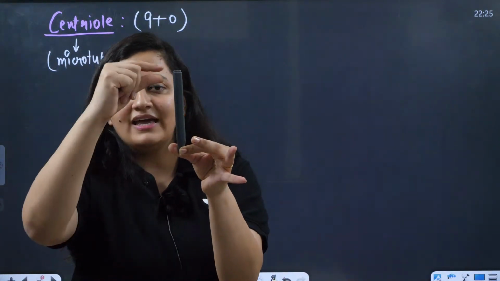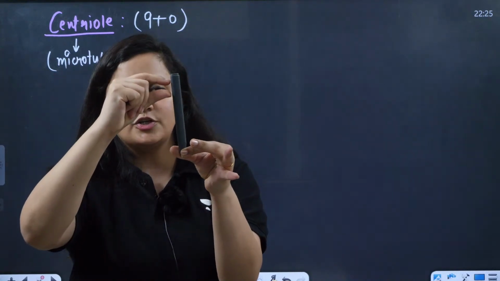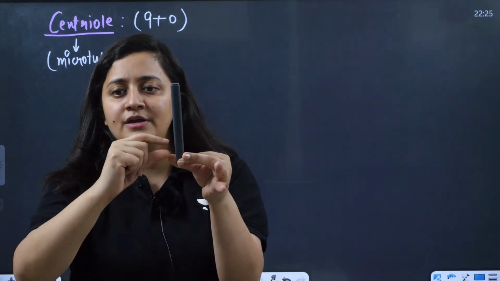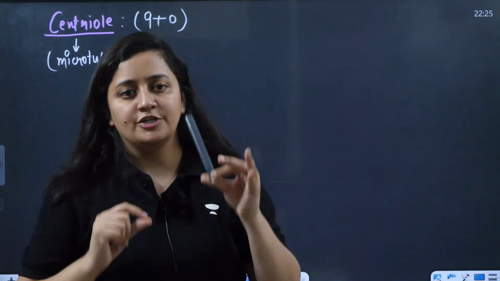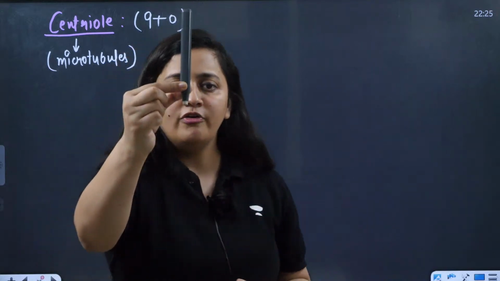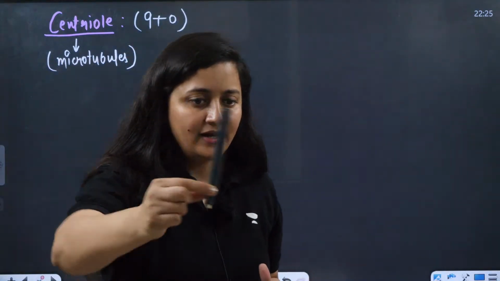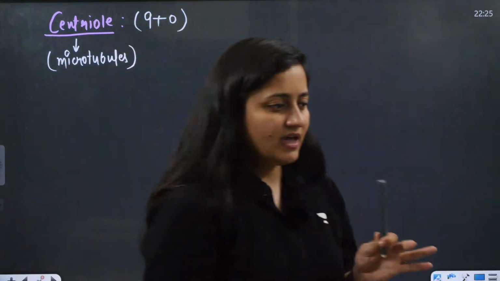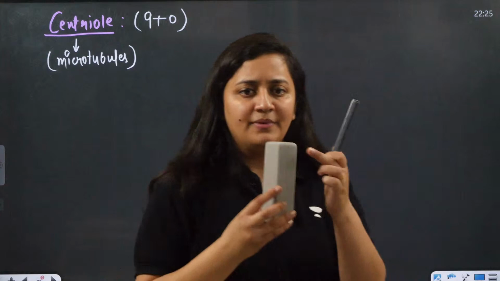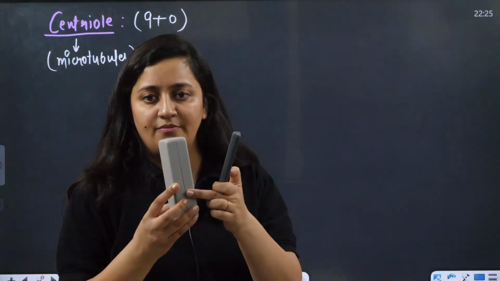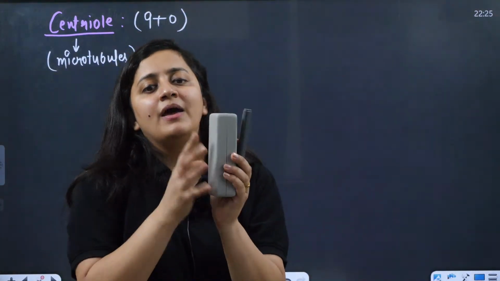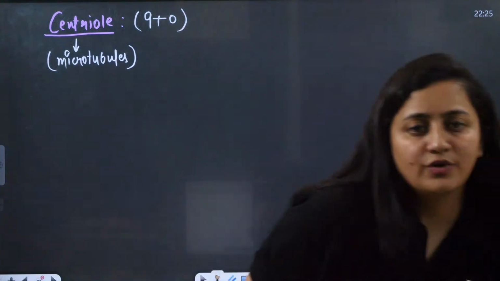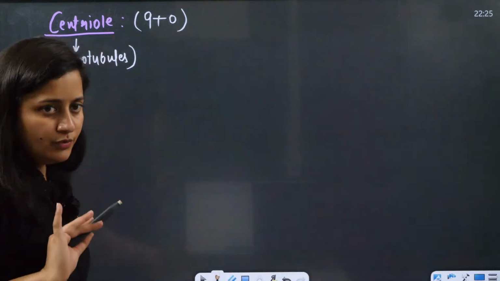So basically this is the one stick. How will it form? With the help of tubulin protein: alpha tubulin, beta tubulin, alpha tubulin, beta tubulin, and so on. That alpha-beta chain is going to form one protofilament. Same way, we have another protofilament made up of alpha, beta, alpha, beta. Now these different protofilaments will join and together they make one microtubule. This is what you need to remember.